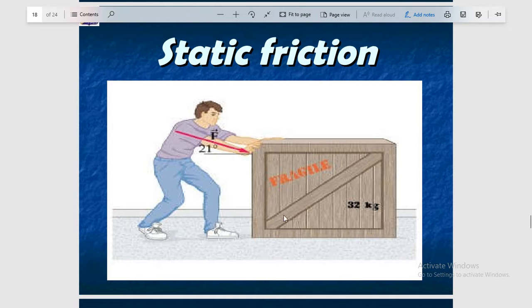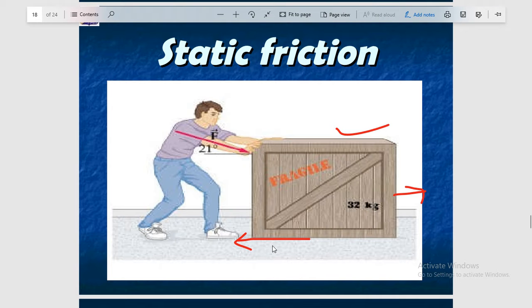Now in this figure you can see this one is the box, and this person tries to move this box in one of the directions here, but you know that frictional force is always opposite to the direction of motion. It means it works here opposite to the direction of the motion, and if the box is not in motion, it means this person is not able to apply enough force to move this object.